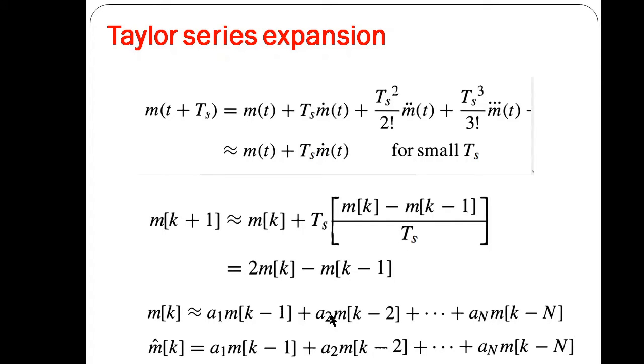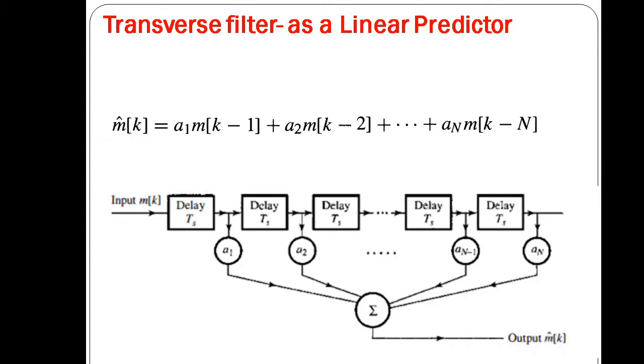So the more the number of past samples we add, the more accurate the prediction we have. This is the equation of an nth order predictor. A larger n would result in a better prediction in general. The output of this filter, that is the output of this predictor, is the predicted value m cap k. So this predictor is given by this.